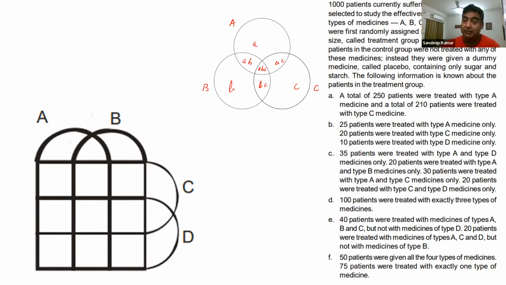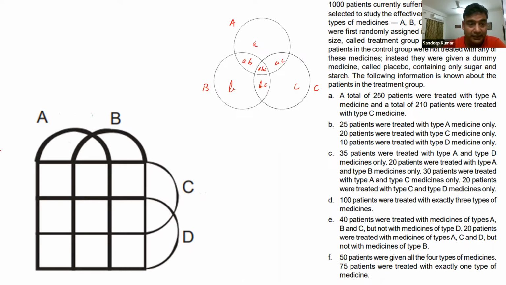Now, what are the 15 regions? If we try understanding, let's have a look at the different regions. Now, this, if we see here, is a representative of A, the whole set of A. Now, A can be A, AB, AC, ABC, ABCD.